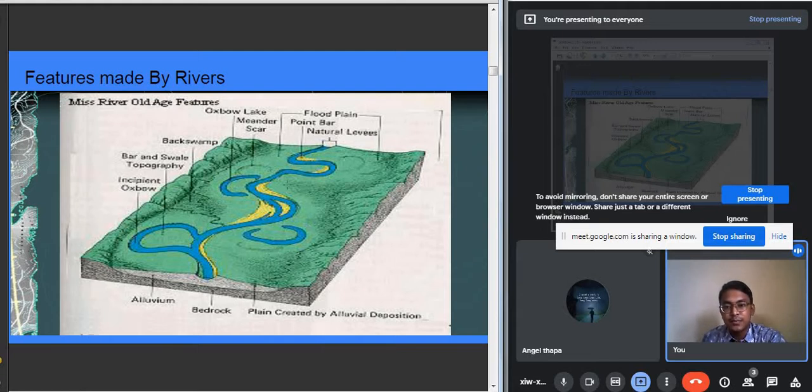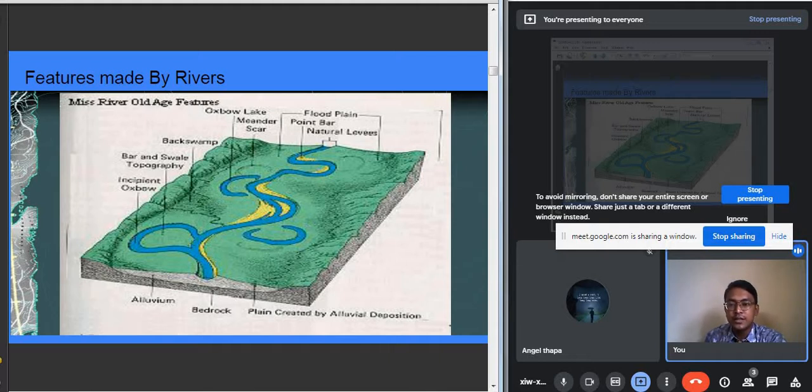When the river flows in an S-like pattern, it forms the meanders. Sometimes the river, while flowing in an S-like pattern, later on changes course and starts flowing in a different direction.